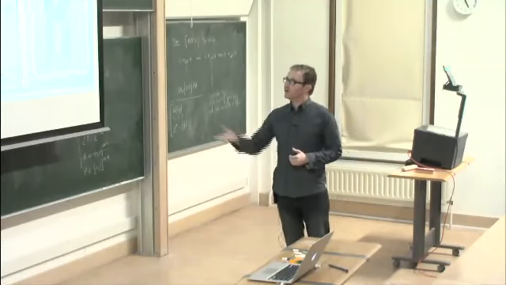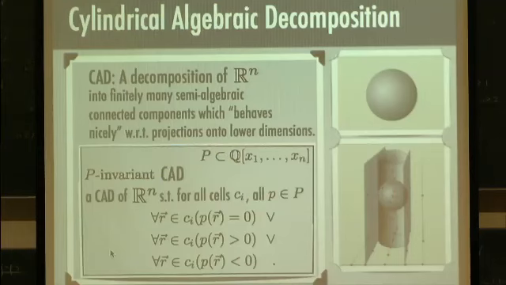In particular, we talk over real closed fields of semi-algebraic sets, which are the collection of vectors of real numbers which satisfy a quantifier-free formula in the language of ordered rings. What quantifier elimination, what Tarski's theorem, tells us is that semi-algebraic sets, the collection of them, is closed under projection.